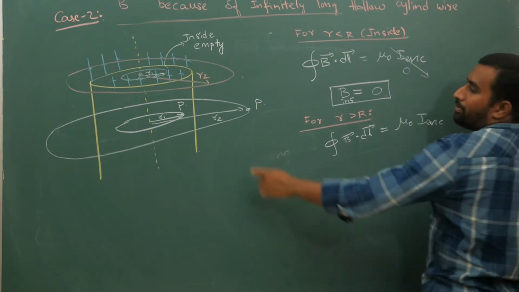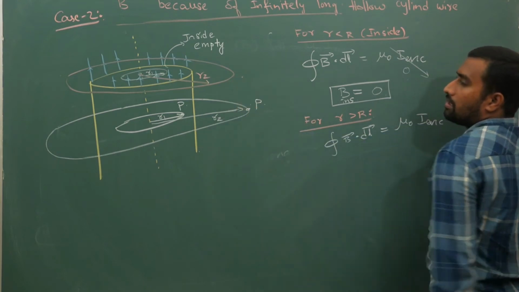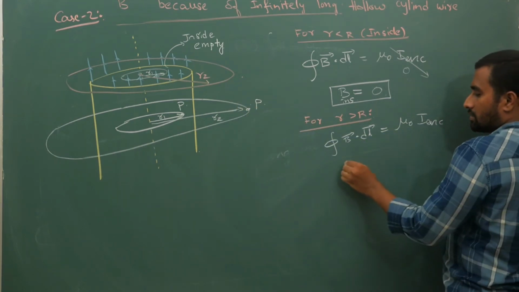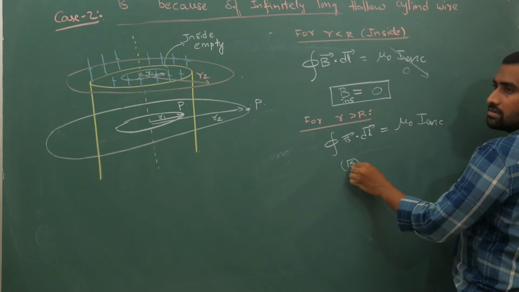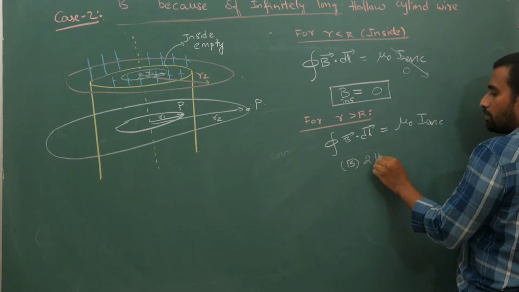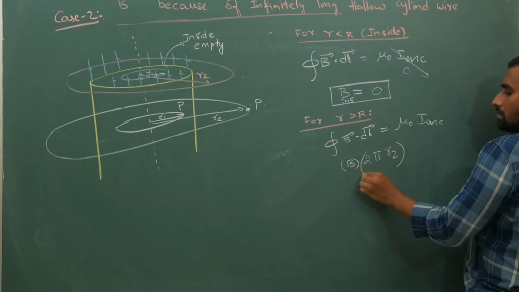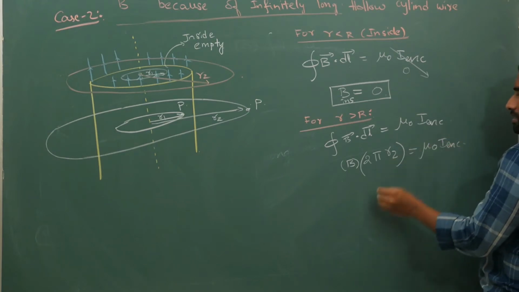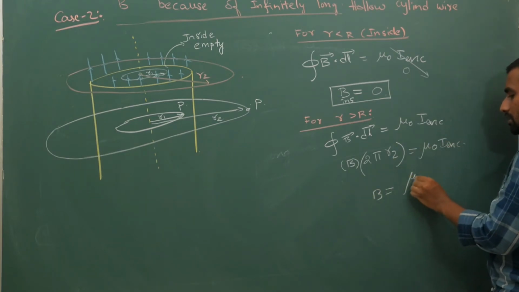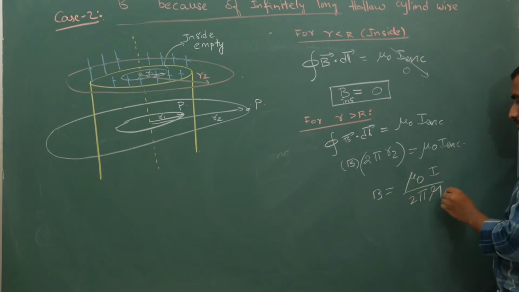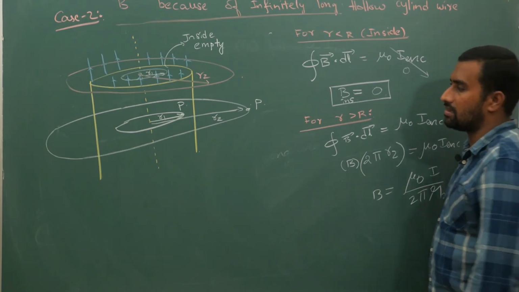this part of the loop is going to become B times integral dl, integral dl is 2 pi r2, that is equal to mu naught into I enclosed. So B is mu naught I by 2 pi r. Outside it is anyhow going to act as a long wire, if the distance is r2.